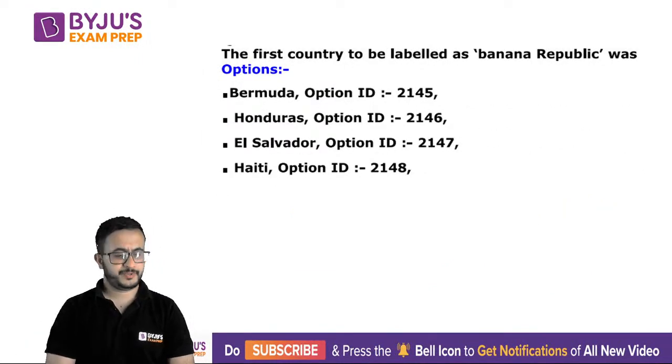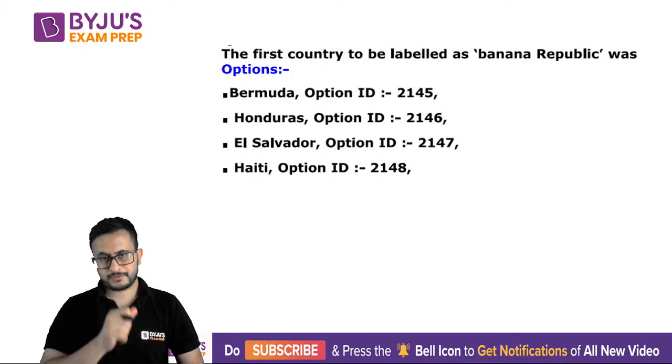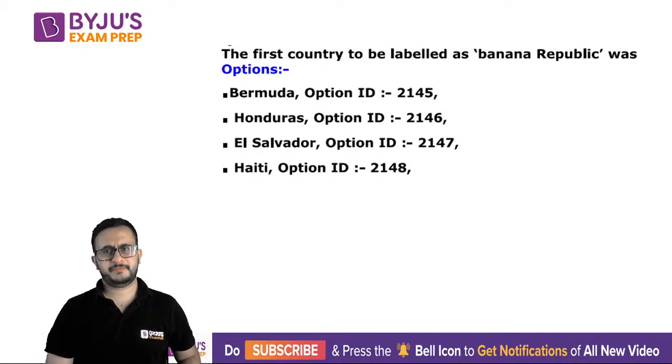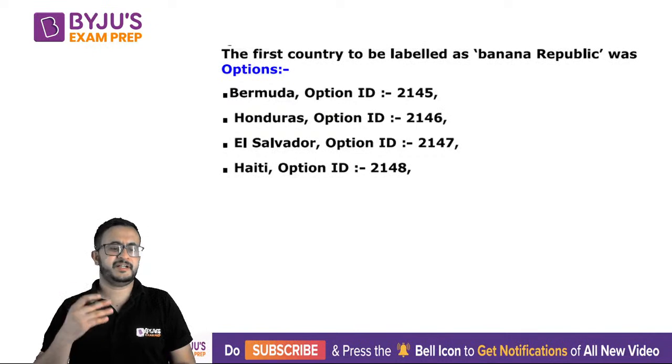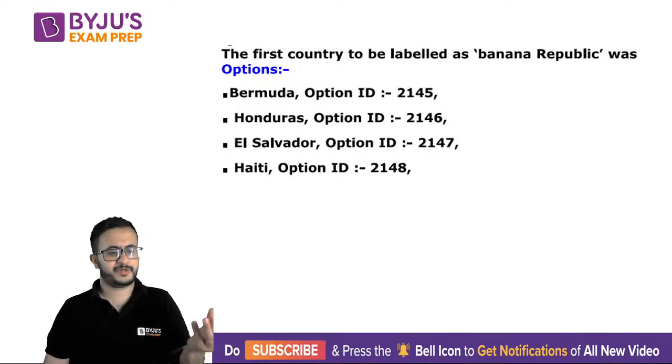The first country to be labeled as a Banana Republic was... So what is a Banana Republic? In Indian history also you must have heard of cash crops. The British asked India to produce sugar cane because those were commercial crops.